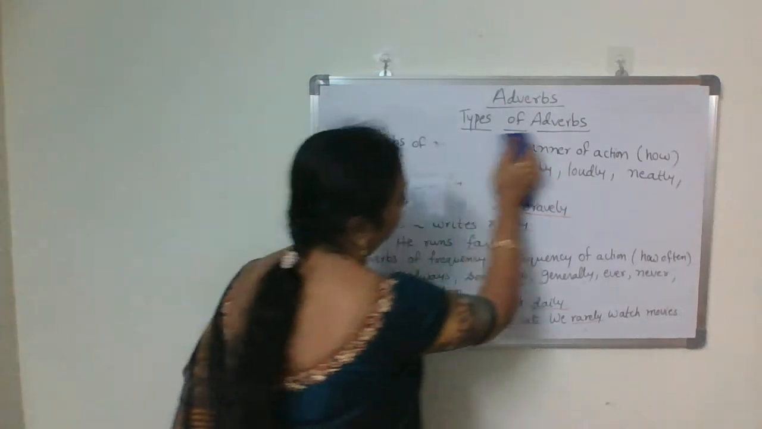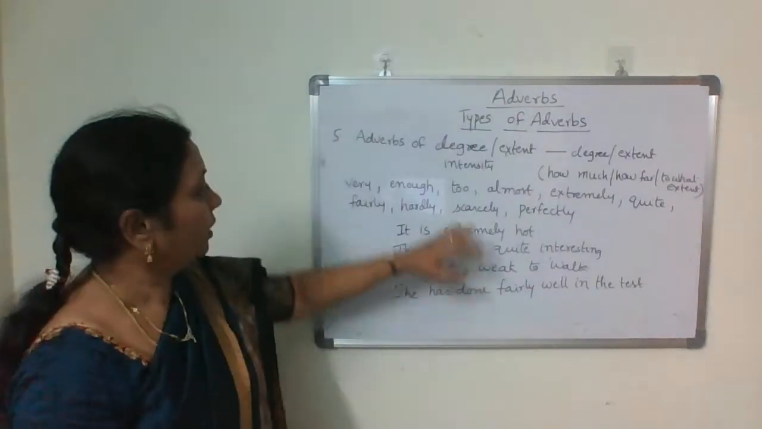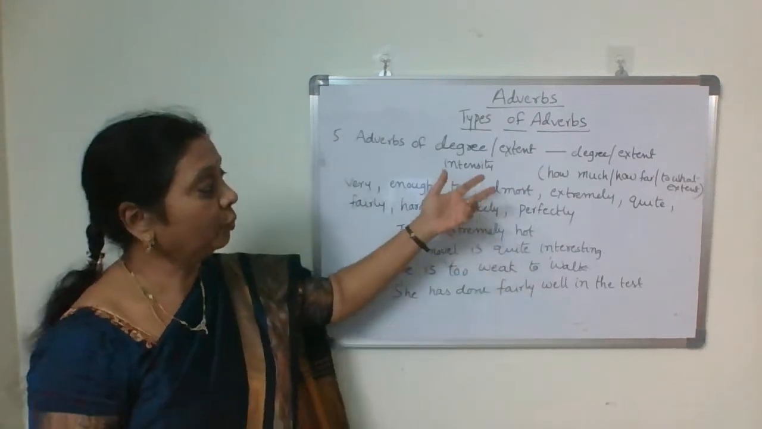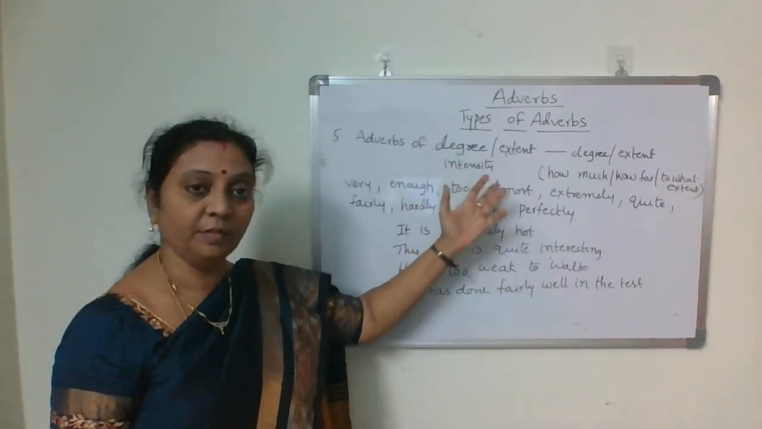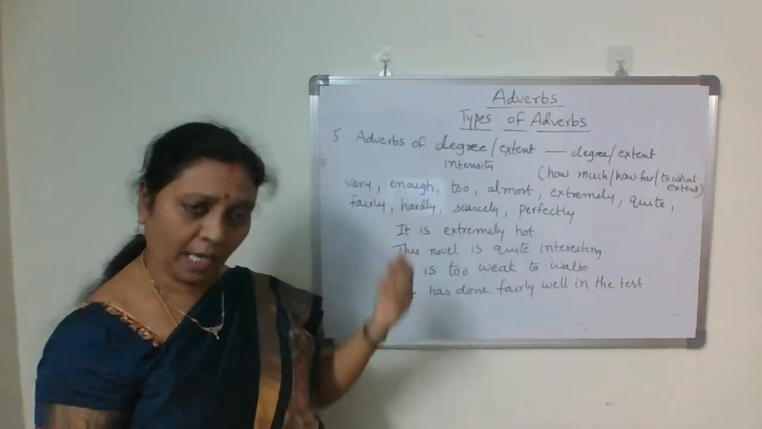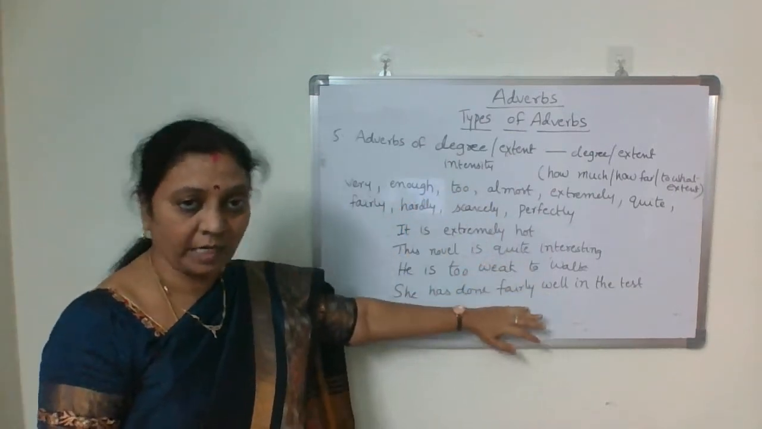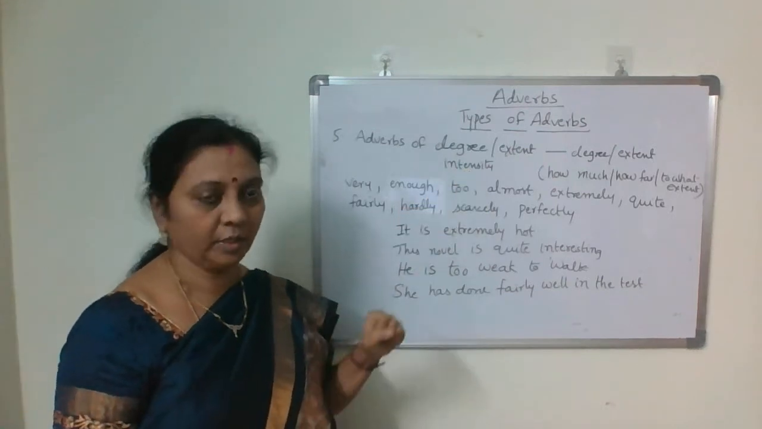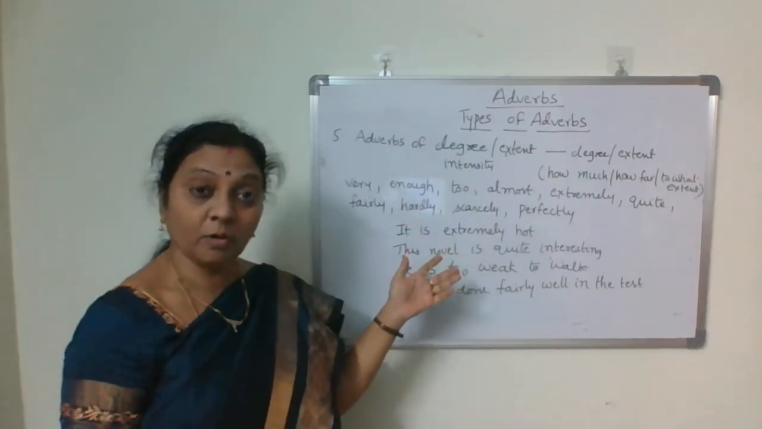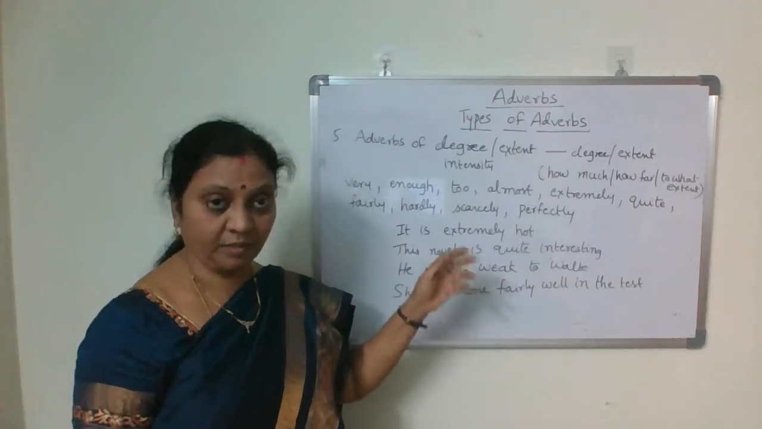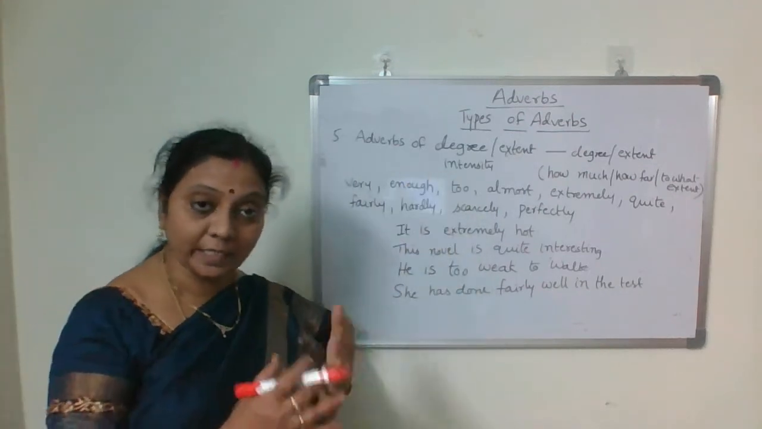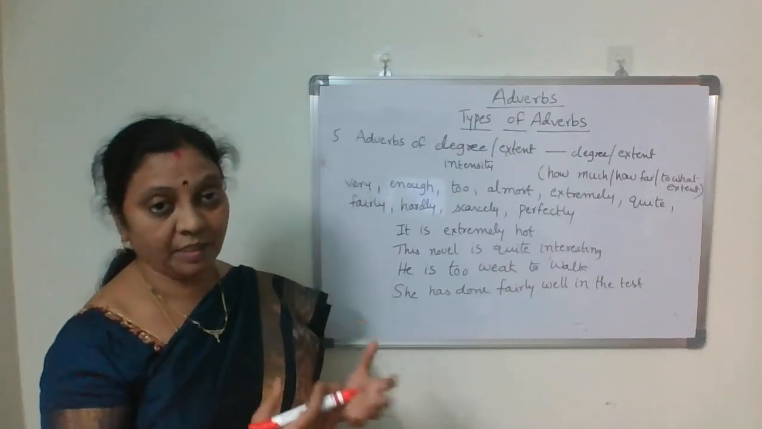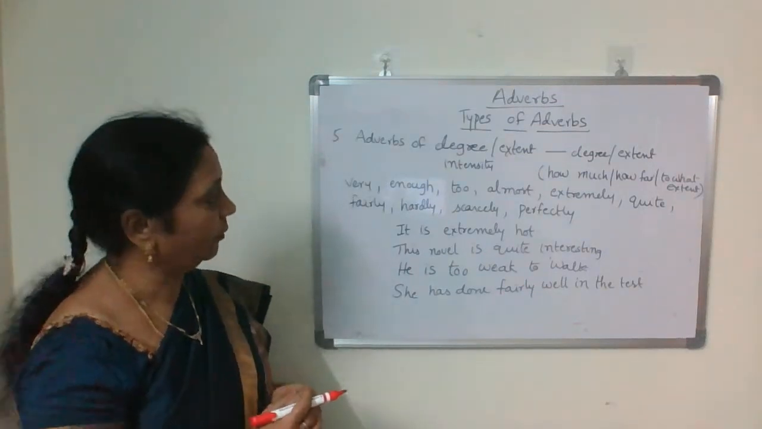The next one is adverbs of degree and extent. To what extent do they do it? They describe actions, and adjectives or adverbs also. They talk about the intensity. These are also called intensifiers, because they talk about the intensity of an action, or they modify adjectives and adverbs also.